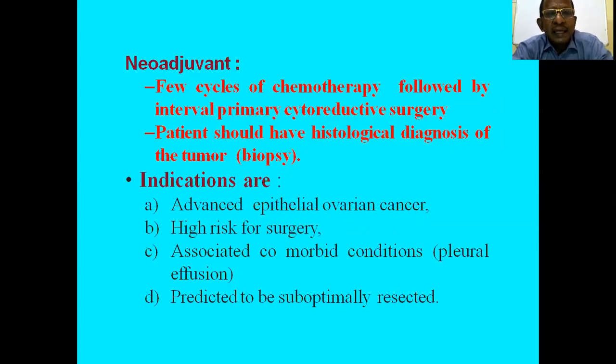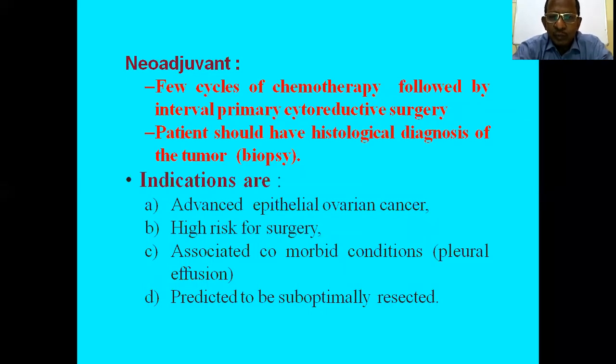So a few cycles of chemotherapy are followed by interval primary cytoreductive surgery. First chemotherapy is usually given for 3 cycles before surgery, then interval cytoreductive surgery is done, then 3 cycles of chemotherapy are given again following the surgery. This is known as neoadjuvant chemotherapy.